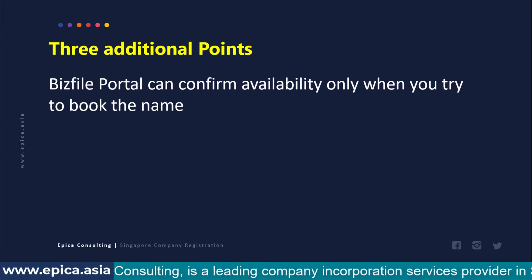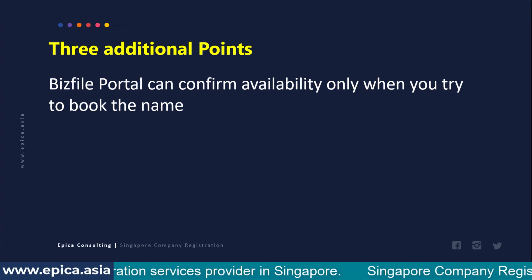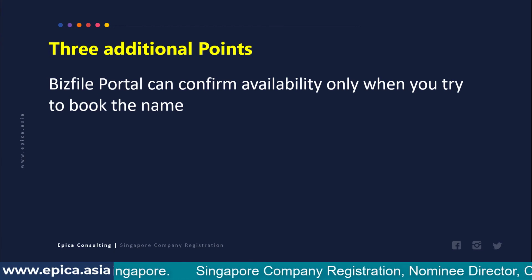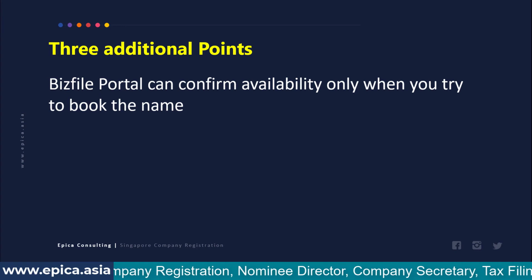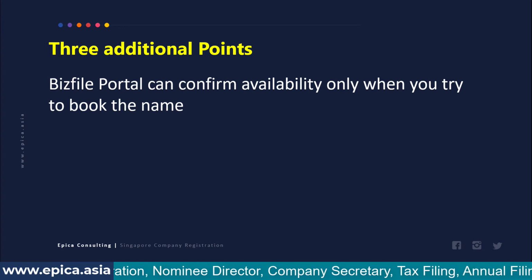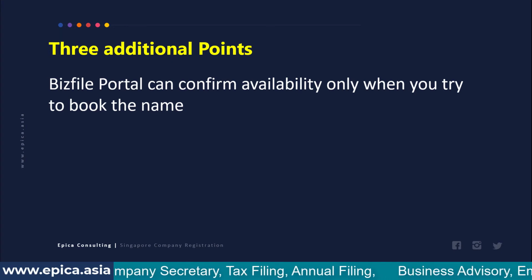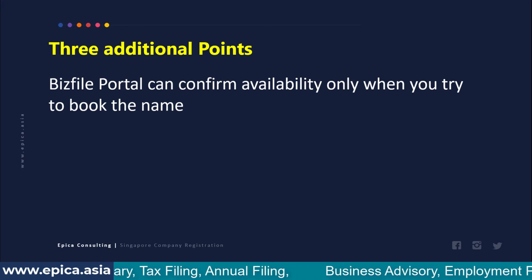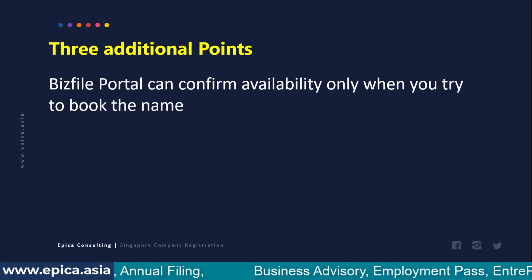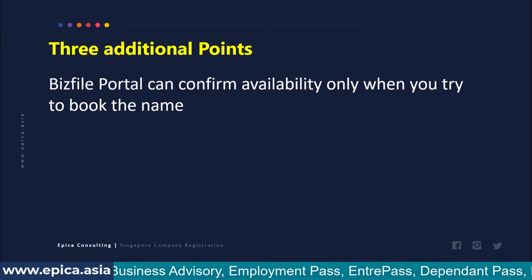That is the first point. The second point is that if you try to book names which are very big brand names in the market, for example Apple or Google or maybe Samsung, then again the system will throw that application out saying that a big corporate brand with this name already exists. So the key point to note is that the availability we see on the BizFile portal is kind of 70 to 80% confirmation, but the actual result is known only when we try to book the name.